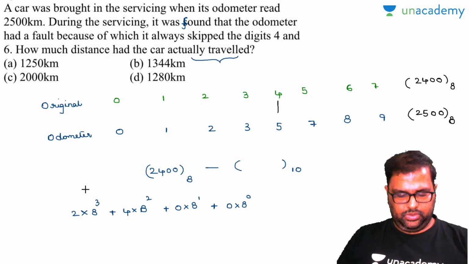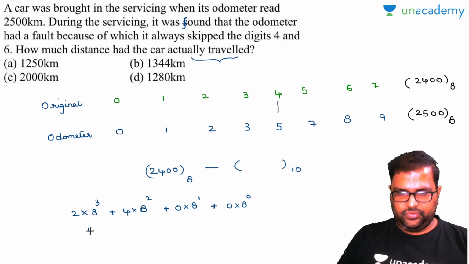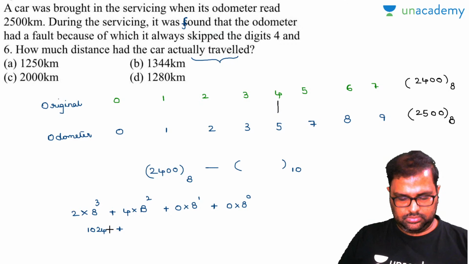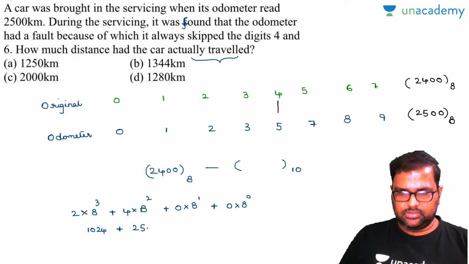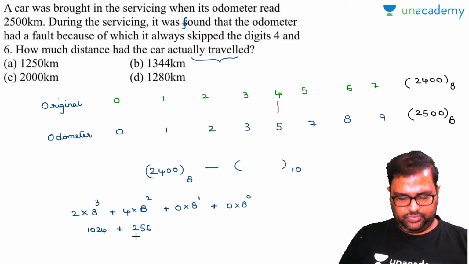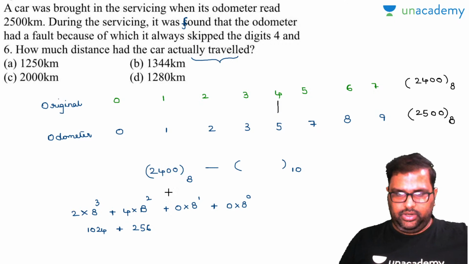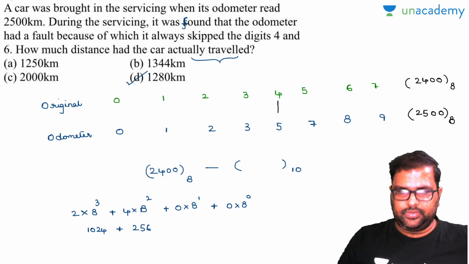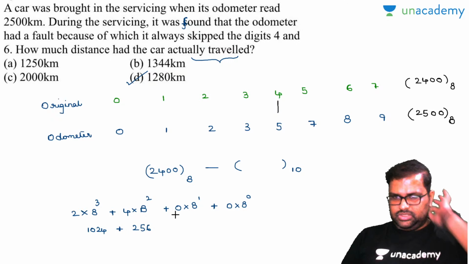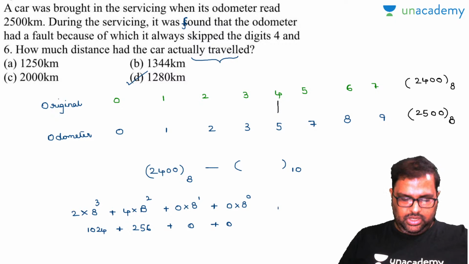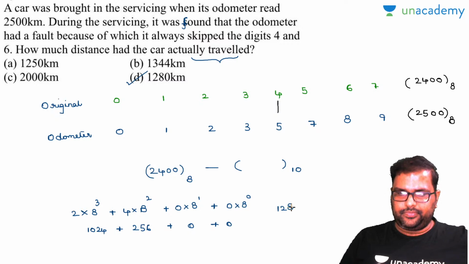8 into 8 into 8 into 2, 1024, plus 4 into 8 square, 256. So plus 1024 is 1280. How many of you got the answer there? Yes, 1280, not 512, 1280. So finally this value will be 0, this value will be 0, and finally your answer will be 1280. So this is your answer.